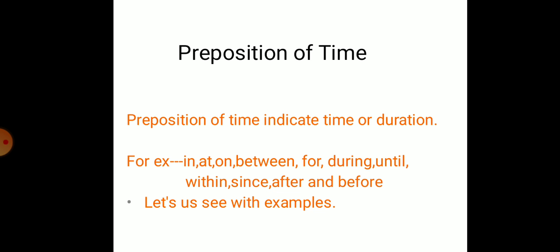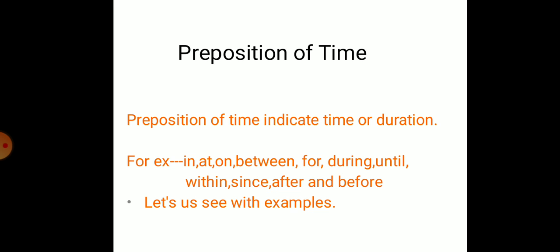Now we discuss preposition of time. So we can say that preposition of time indicates time or duration.